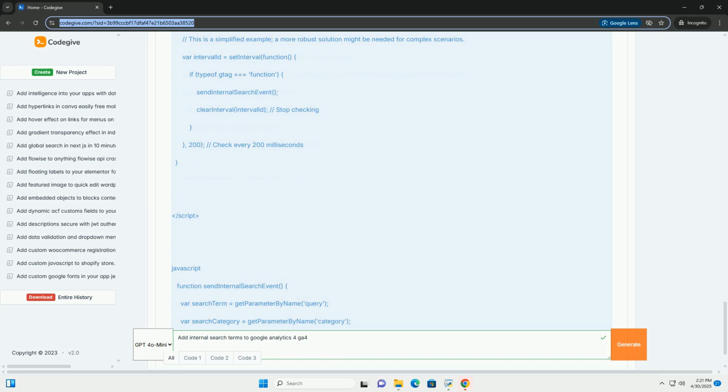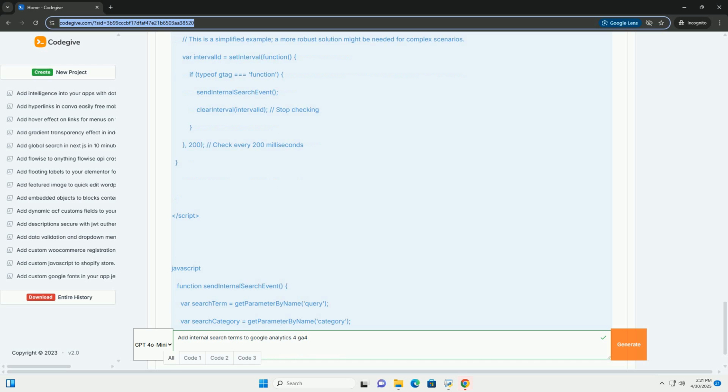Building reports in the GA4 interface. While explorations offer the most flexibility, you can also create simple reports directly in the GA4 interface. This involves customizing the existing reports or creating new ones. 1. Go to Reports. In the left-hand navigation, click Reports. 2.